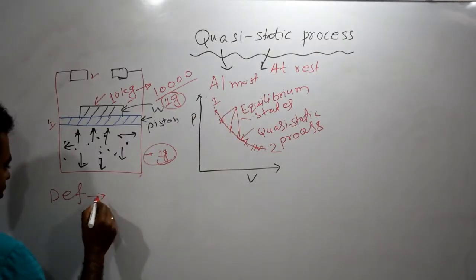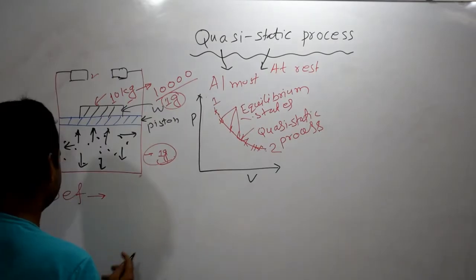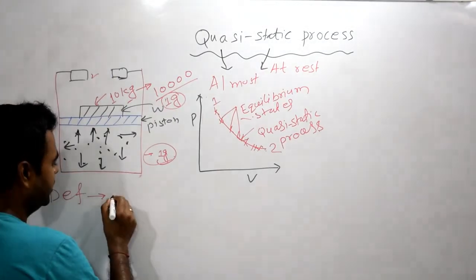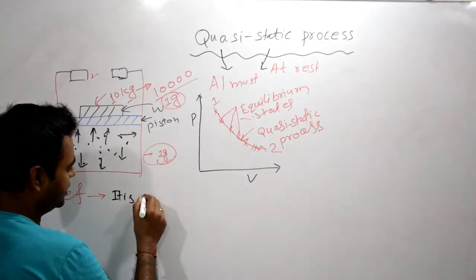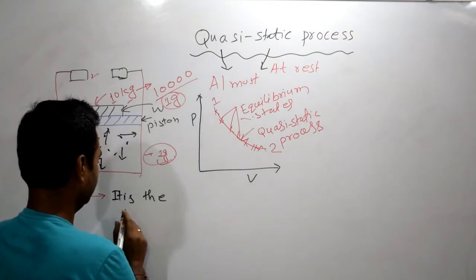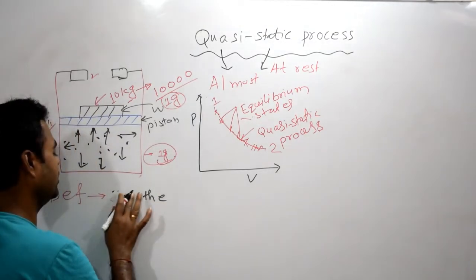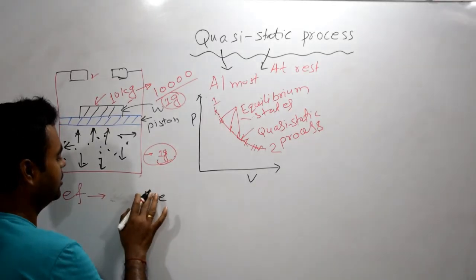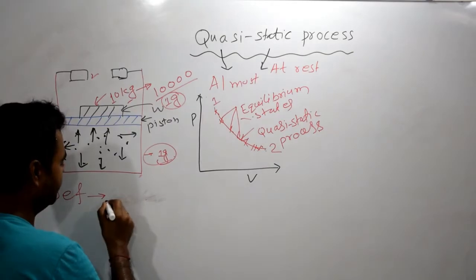Let me write down the definition. If we talk about the definition of quasi-static process, I must say that infinite slowness is the characteristic feature. Let me just change the sentence.